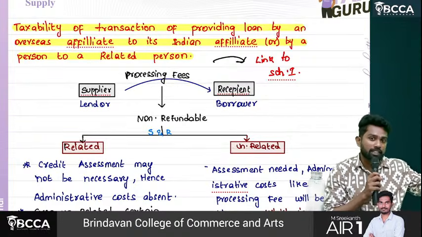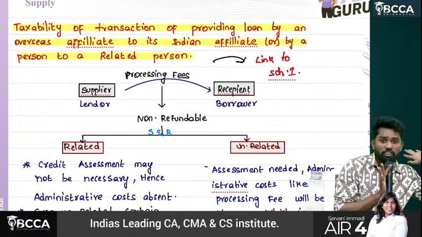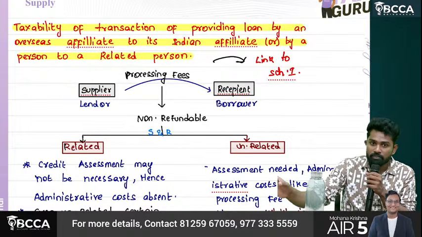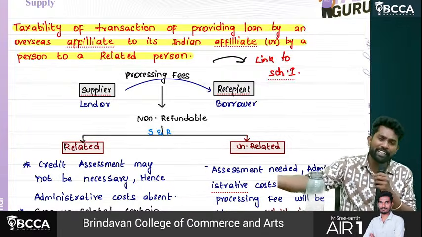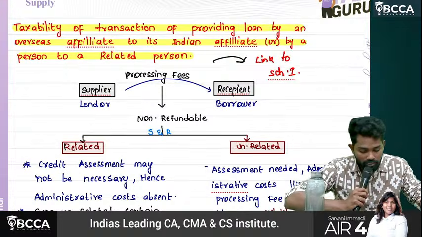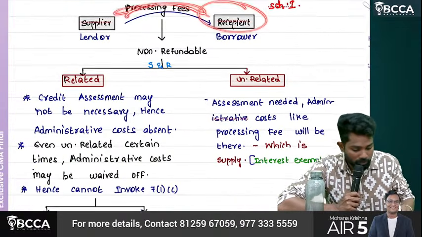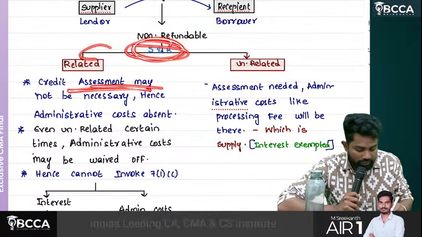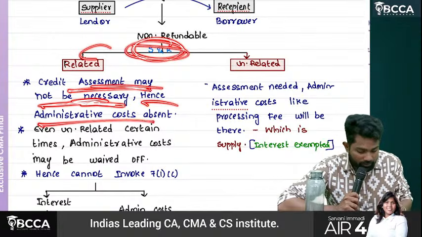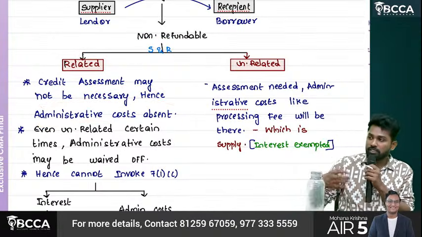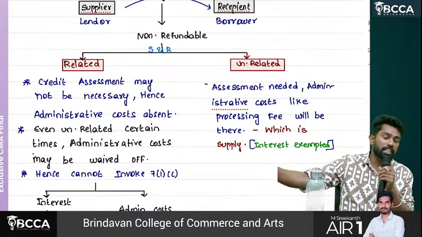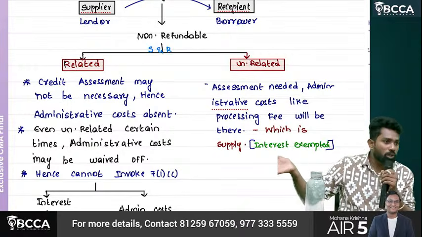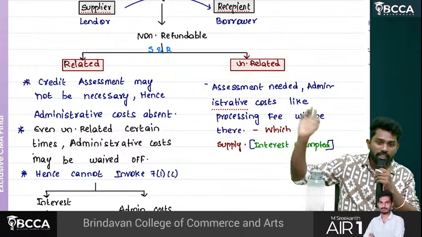From outsider I am collecting processing charges, but sometimes I waive off also. But for my related person, obviously I will not collect because I know already whether he can pay or not, or everything, every data of him is available with him. So see, supplier processing fees from borrower and these are non-refundable. To related person, credit assessment may not be necessary, hence administrative costs are absent. Sir, first here, why I am not collecting processing charges with my related person? Because I need not do any calculations and all. No cost at all for me. That's why I am not collecting any charges.